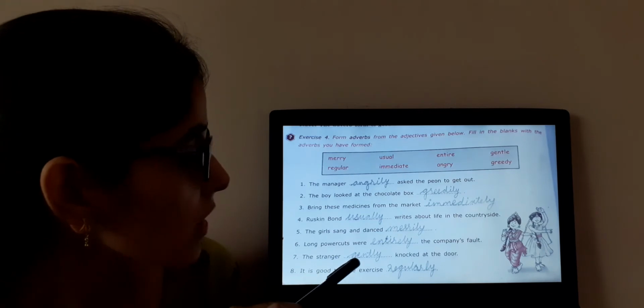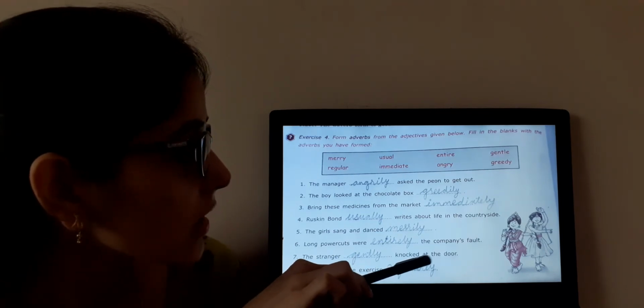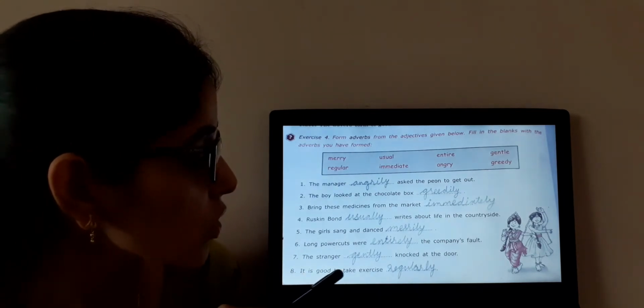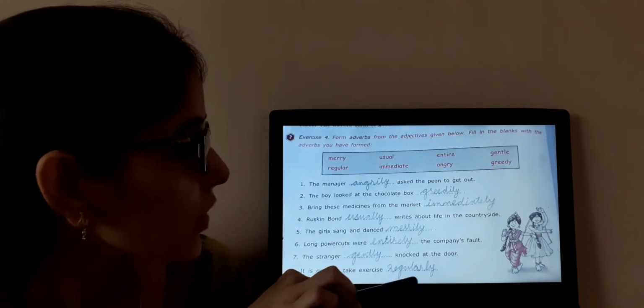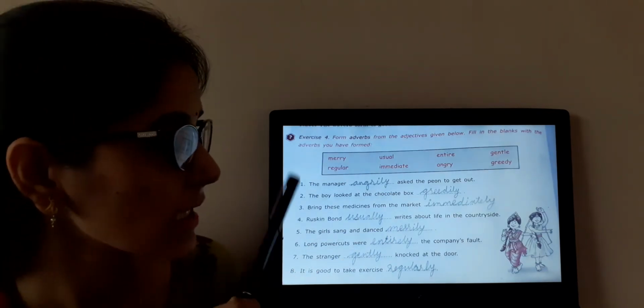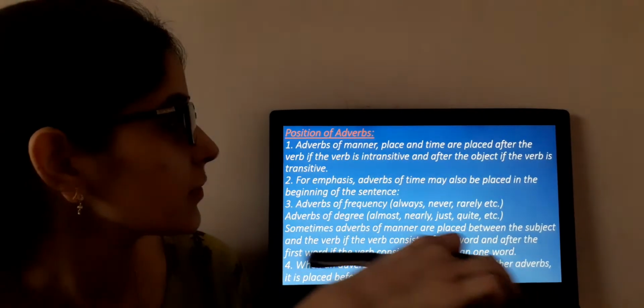The stranger gently knocked at the door. So you can see the word here gentle. It is good to take exercise regularly. Regular is converted into regularly. I hope this exercise is clear to you. Let us move on further.